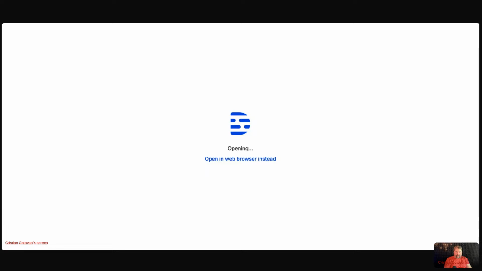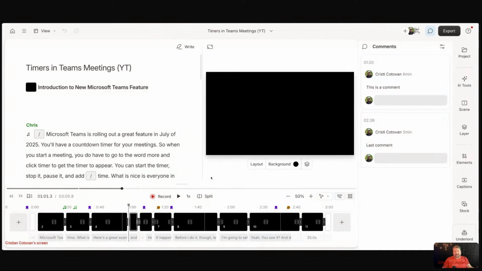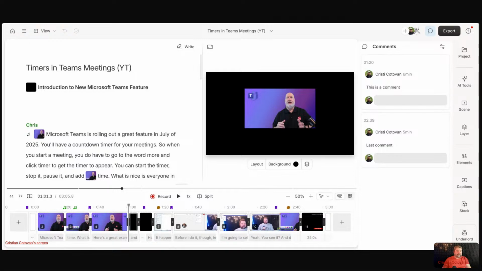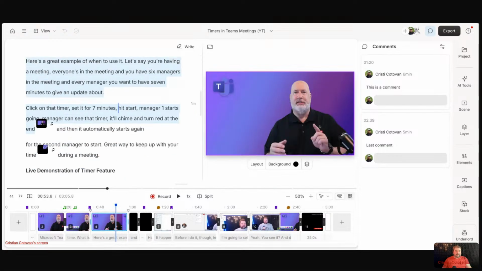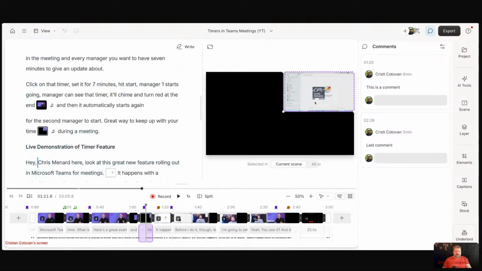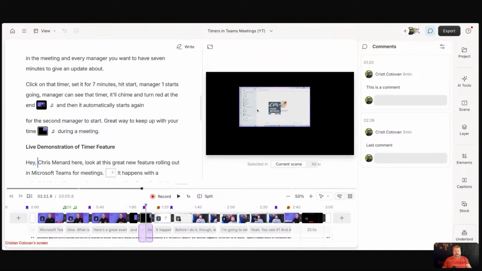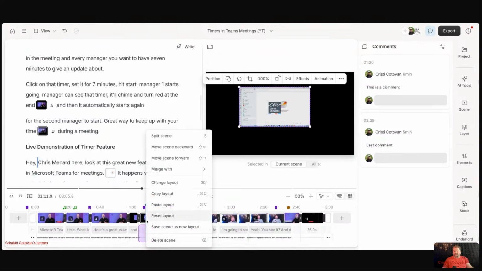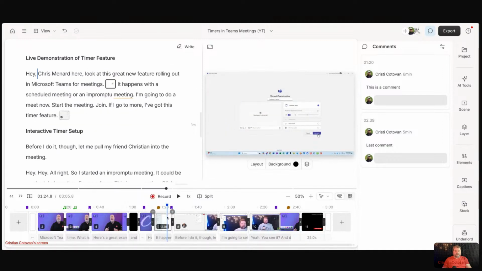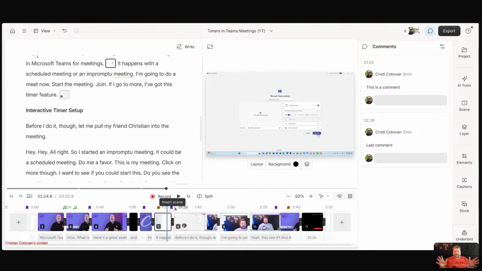And I'm just going to zoom in again to the level I was at before. I'm going to open it in the browser. It opens my desktop app because I prefer to work in the desktop app. Here we go. I'm back in here now, and my crop box is now in the right place. So I can reset this layout, right click on the scene and say reset layout, and it just fills up the screen.